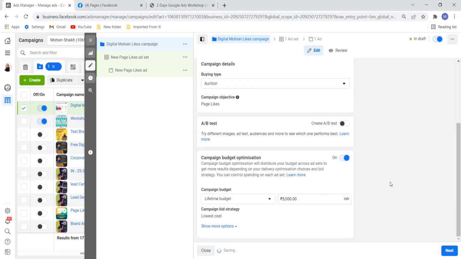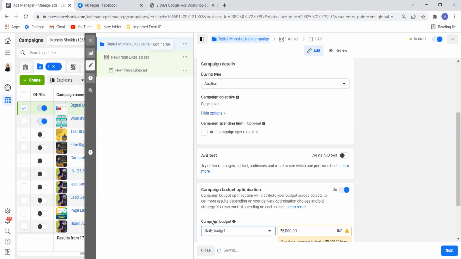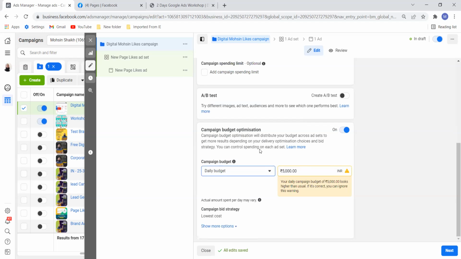I've got a question. This daily budget of 500 rupees, is it for an individual ad set or for the entire campaign budget? No, this is for the entire campaign. So for example, if you have DM, SEO, and PPC, there are 3 ad sets. So the 500 rupees will be divided into these 3, and Facebook will see which ad set is working well. Whichever is working well, Facebook will push that ad set.